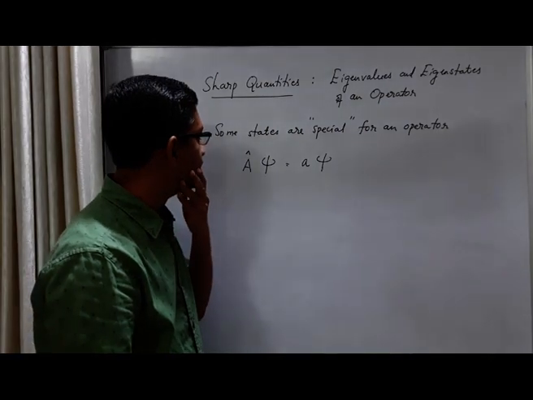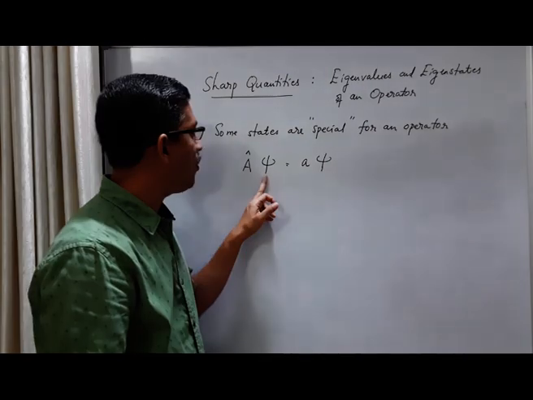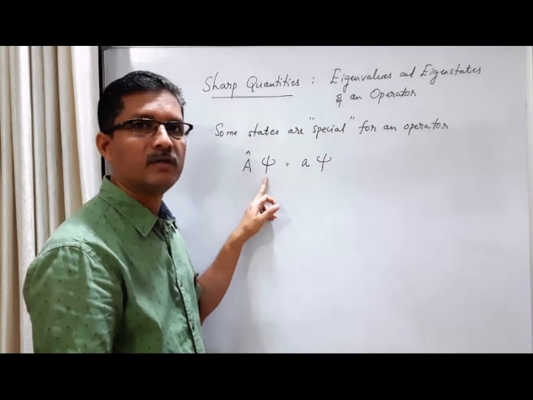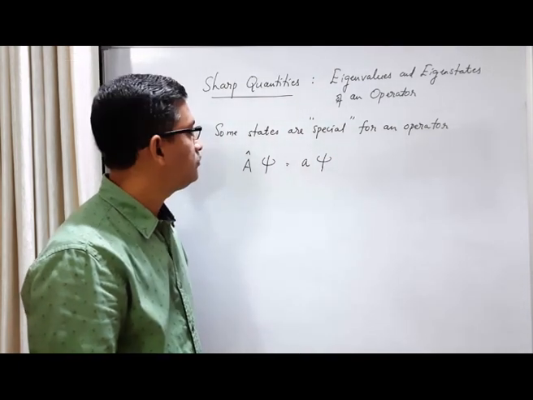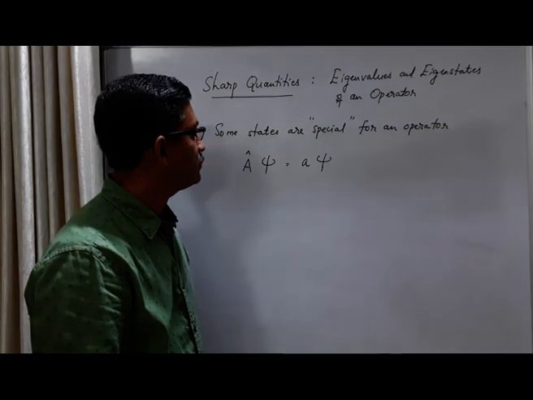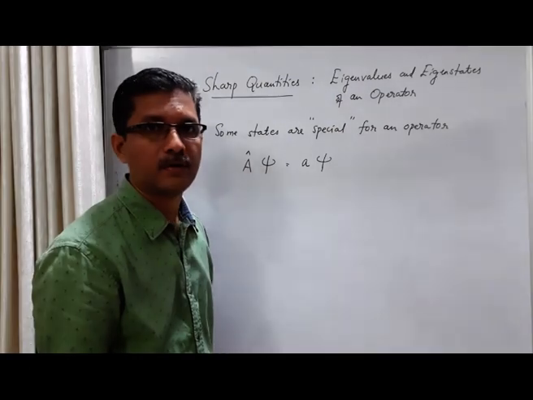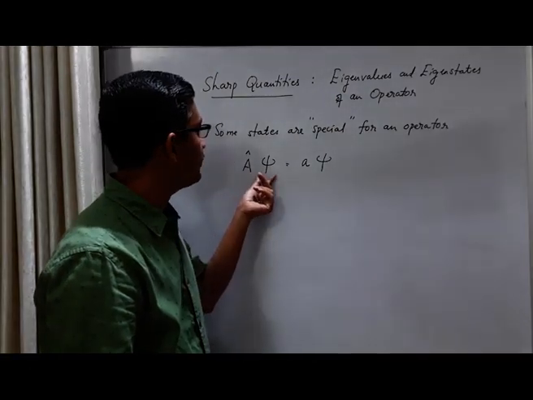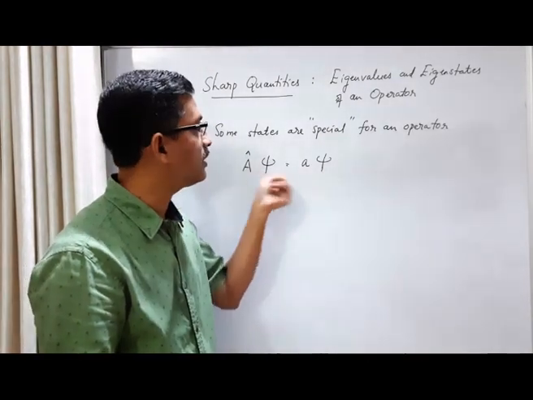Physically, when we measure this physical quantity corresponding to this operator on the state corresponding to this wave function, there is no change in that state. So this is a special situation for an operator, because in general, when the operator acts on a wave function, it should change. But here it doesn't change. We get the same wave function multiplied by a scalar.